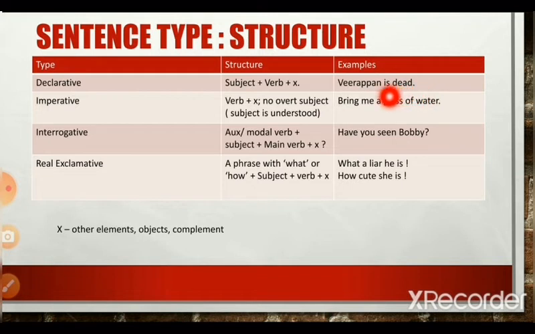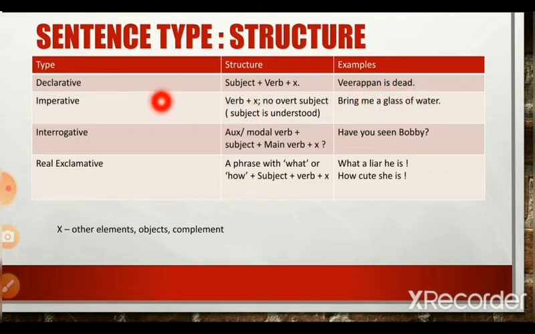It qualifies the state in which Veerapan is in. So it is an adjective. It has the sentence structure subject, verb plus complement.